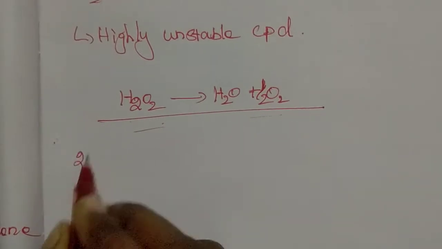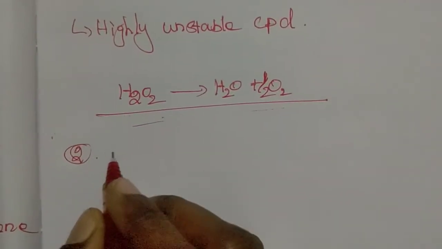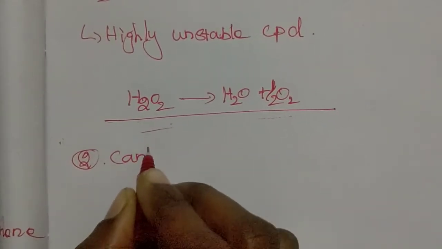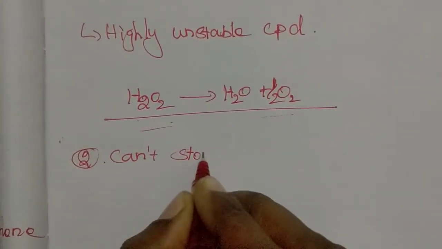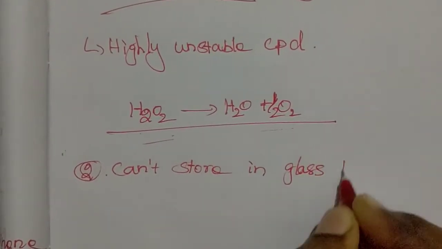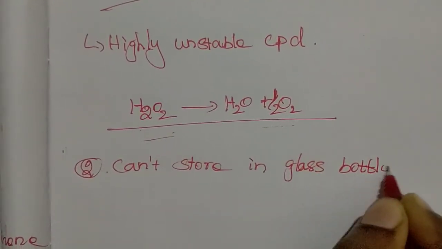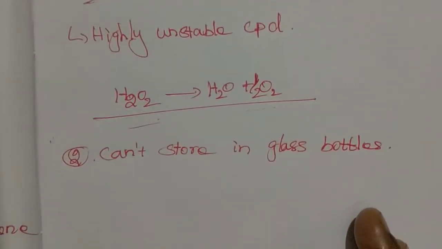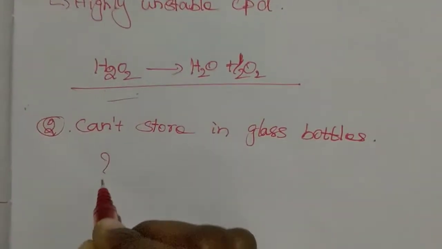Next chemical property: we can't store hydrogen peroxide in a glass bottle or glass vessels. Why?